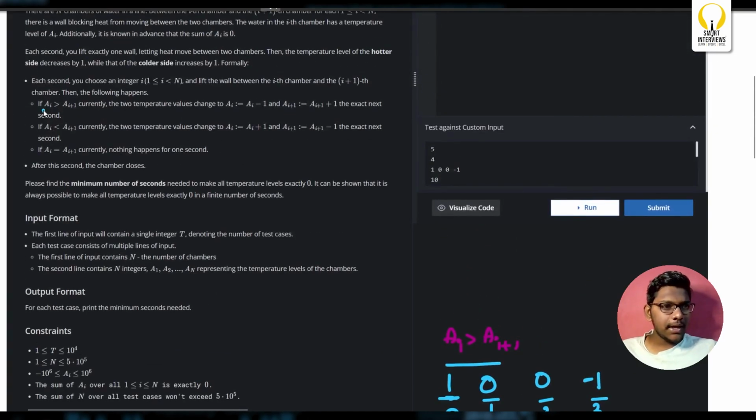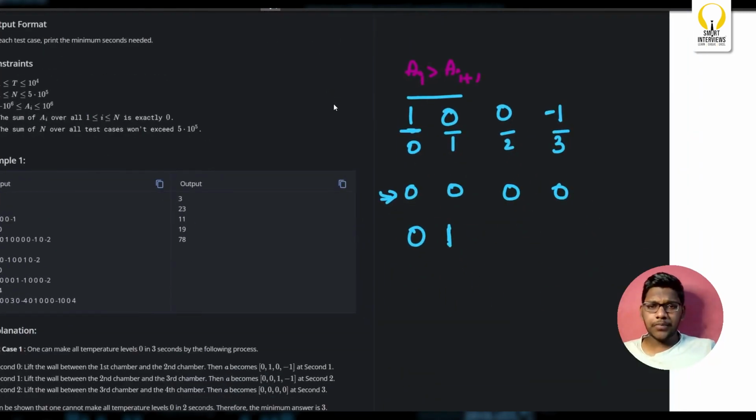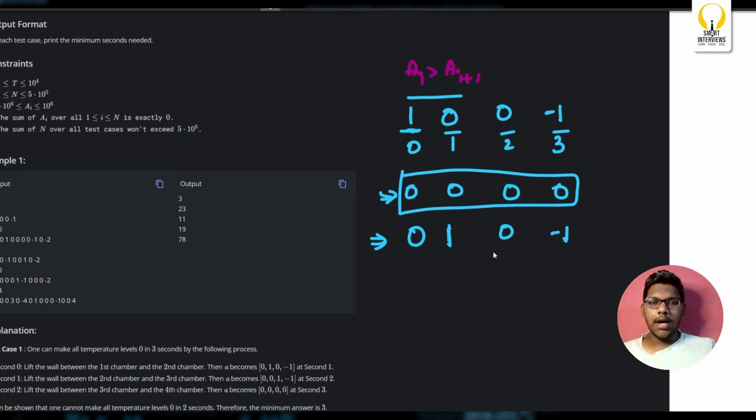That's what is mentioned in the question as well. If a of i is greater than a of i plus 1, the temperature of a of i will become a of i minus 1, and a of i plus 1 will become a of i plus 1 plus 1. So in the first second, this is the updated array. Now our goal is to ensure this. Now we'll do the same thing again with 1 and 0. If I open these two chambers again, what will be our answer? 0, 1, because it's the same case. This is for the next second.